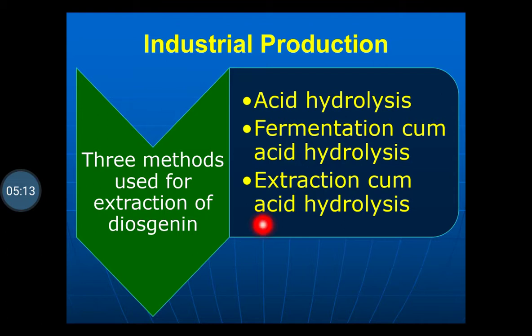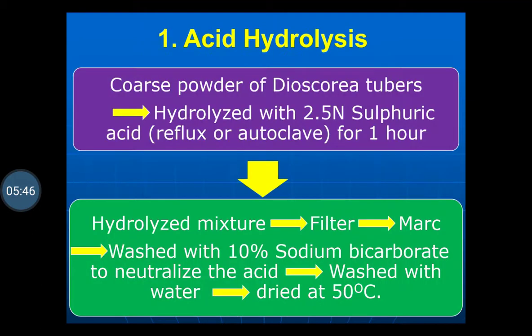Industrial production is done by three different methods. One is the acid hydrolysis, that is, directly the acid hydrolysis is done. The next method is fermentation cum acid hydrolysis, and the third one is extraction cum acid hydrolysis. So first of all, we will see the acid hydrolysis.